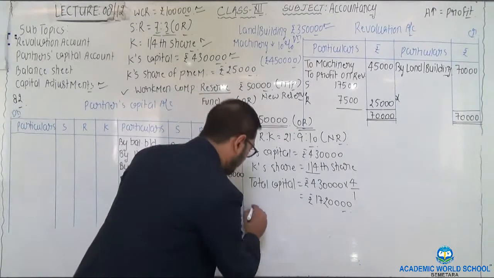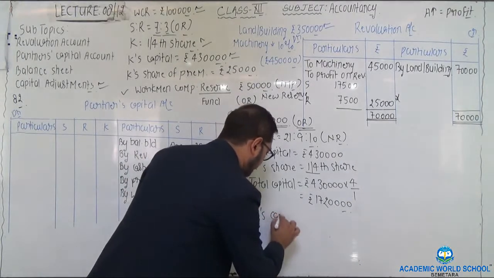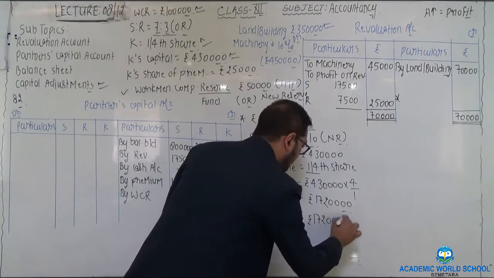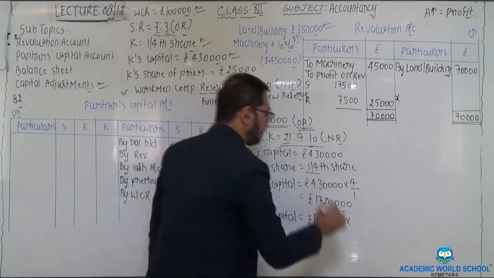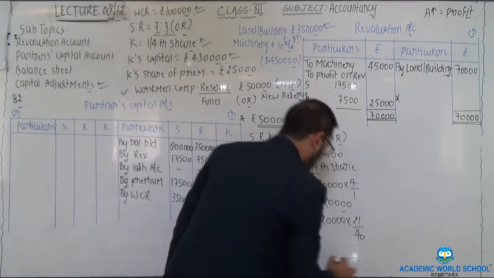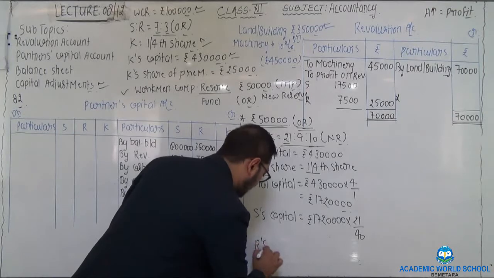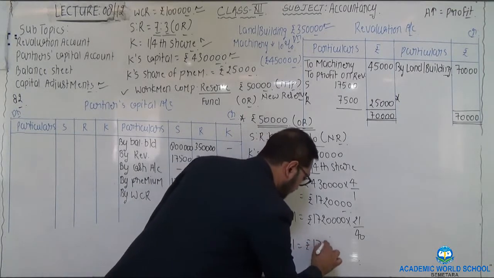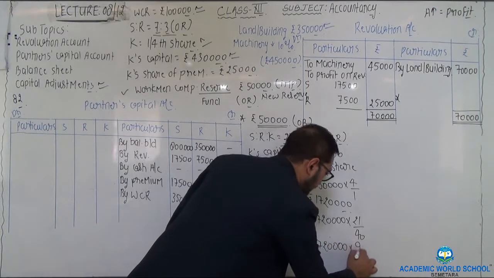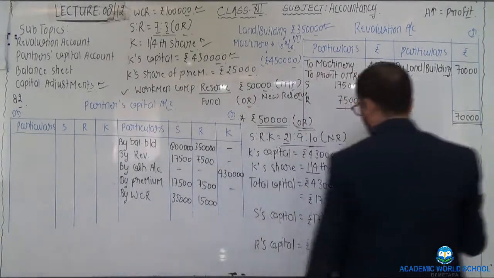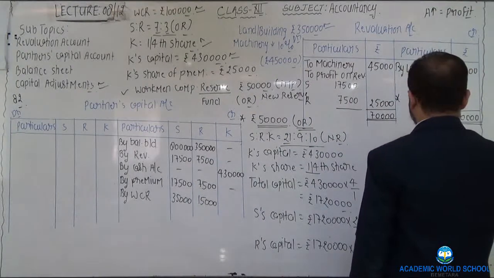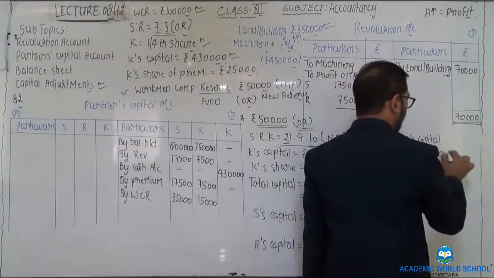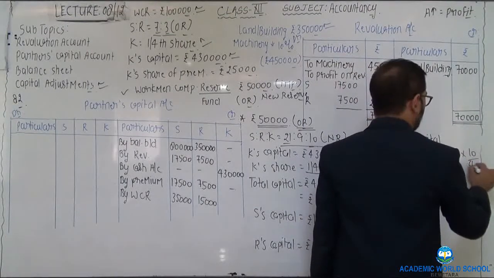Now calculate the new capital of all the partners. That would be 17,20,000 into 21/40. S's new capital would be 1720 into 21 by 40, R's new capital would be equal to 1720 into 9 by 40, and K's capital would be equal to 1720 into 10 by 40.